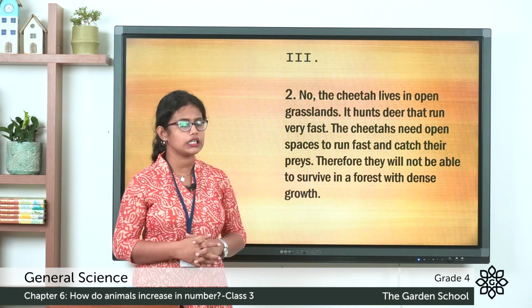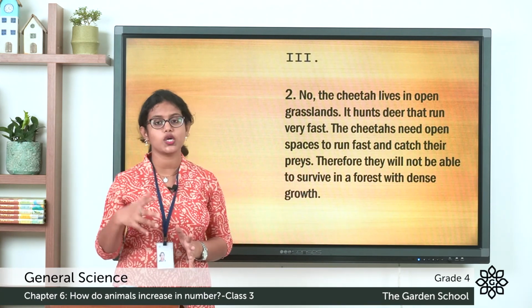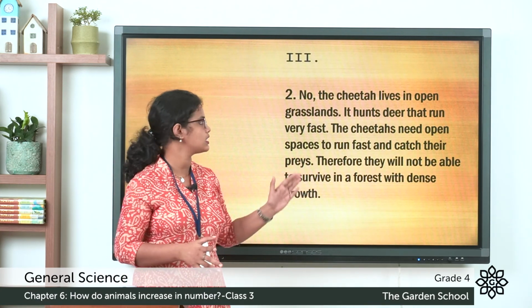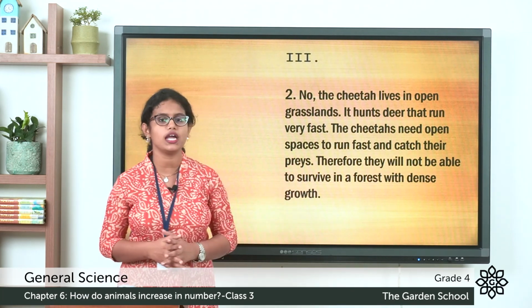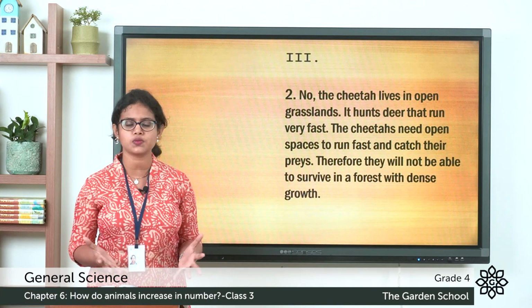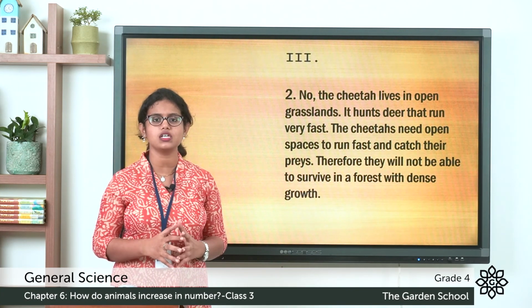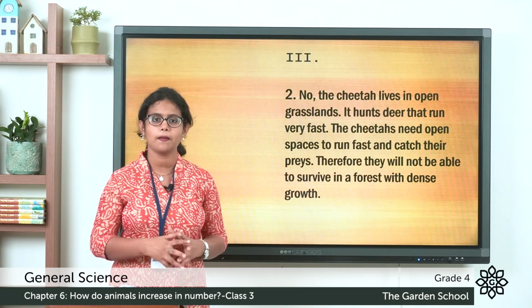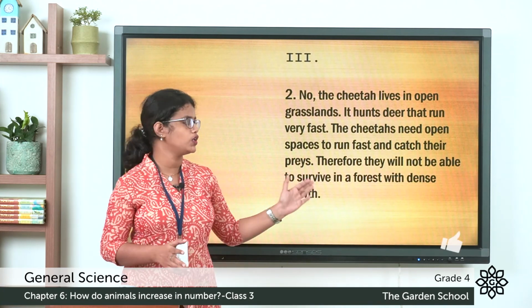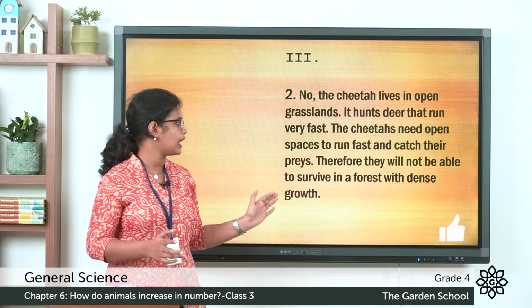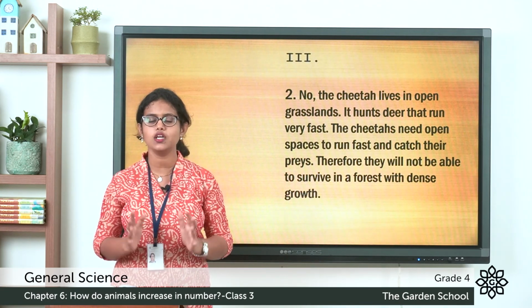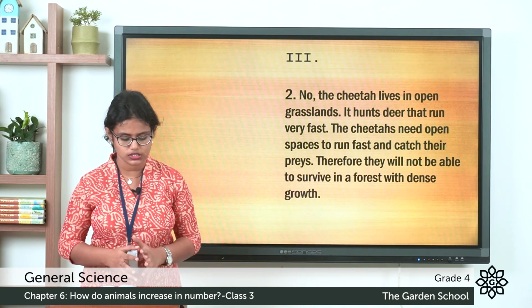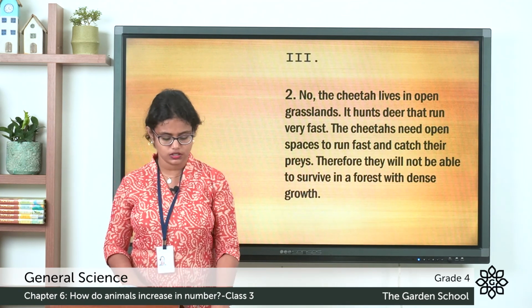It hunts deer that run very fast. So it feeds on other animals. The cheetahs need open spaces to run fast and catch their prey. So they need an open space in order to run faster and in order to hunt their prey. Therefore, they will not be able to survive in a forest with dense growth. So they need an open grassland. So this is the answer for the second question.